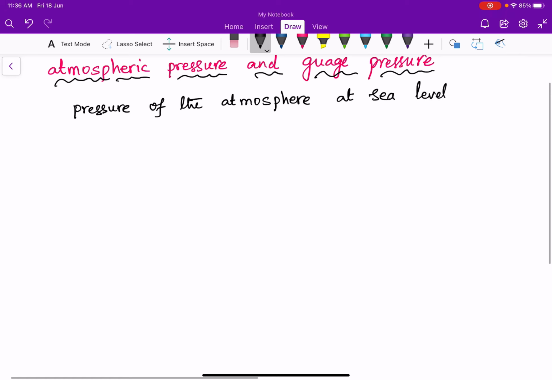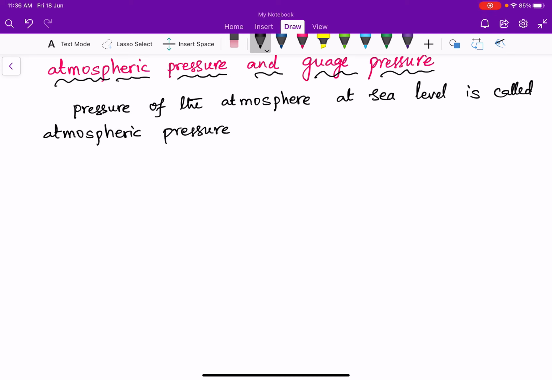It's called atmospheric pressure, and it is equal to 1 atmosphere, which is 1.013 × 10^5 pascals. So this is atmospheric pressure.